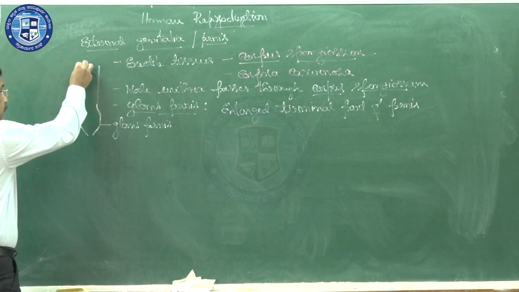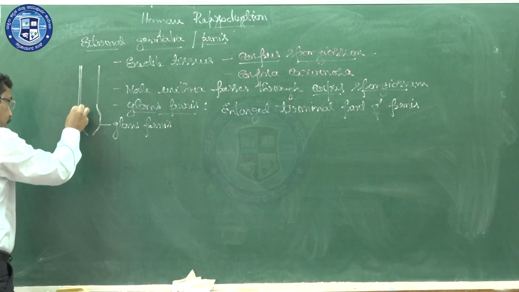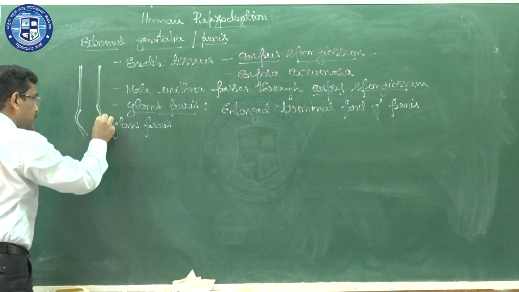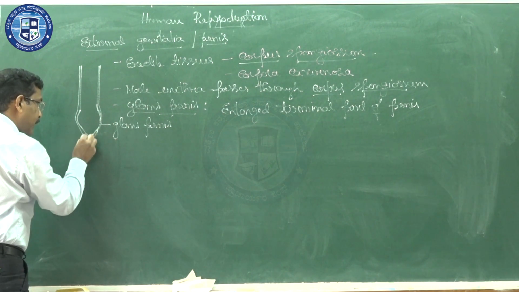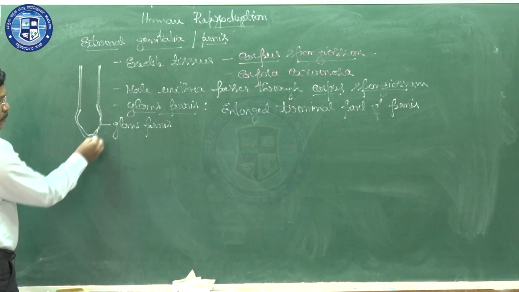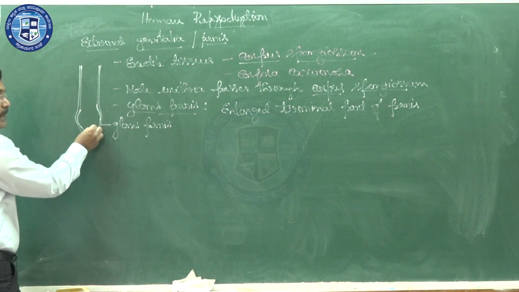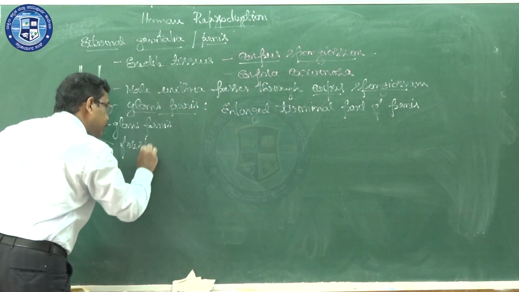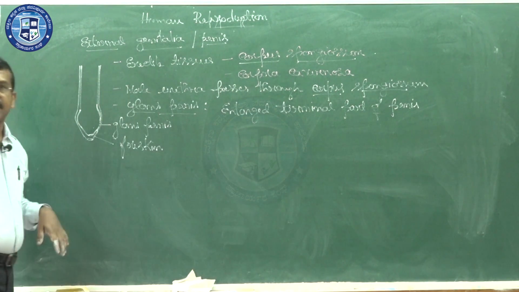Now, this glans penis will be covered by a loose fold of skin. This loose fold of skin covering the glans penis, we call foreskin.